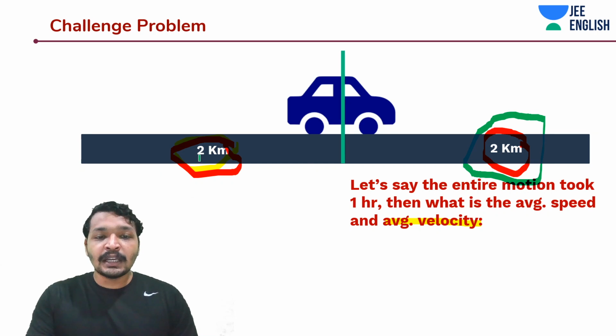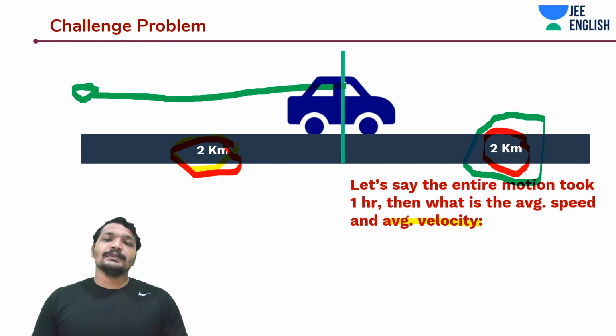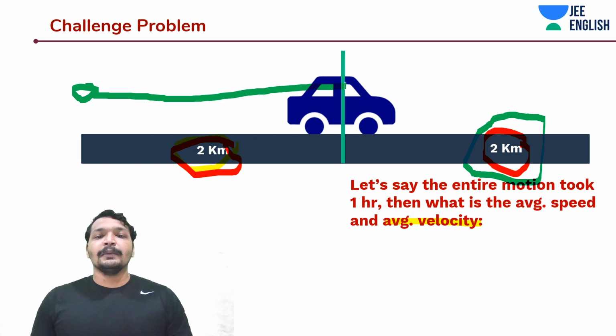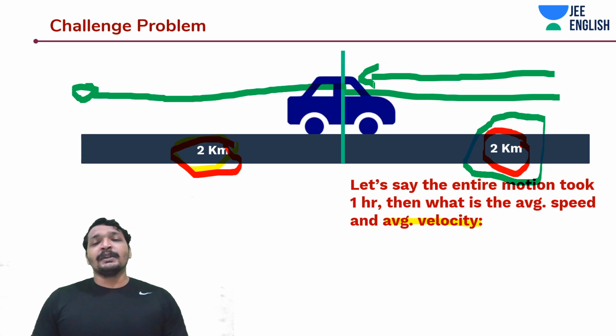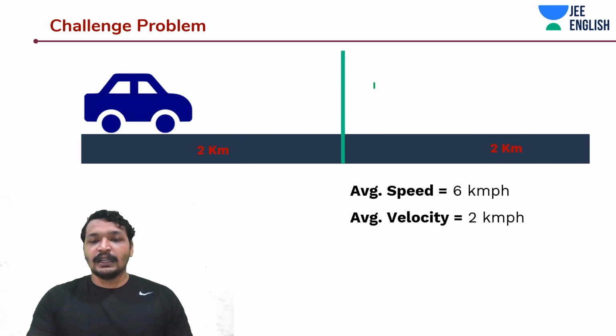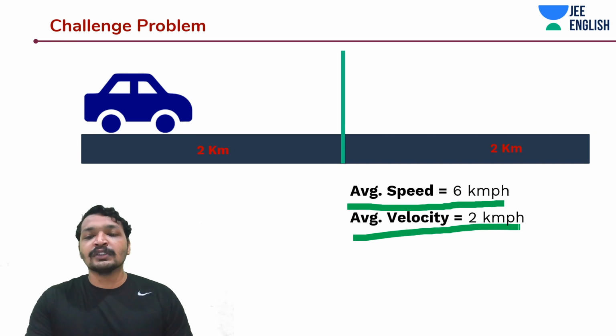What is the distance between the initial and the final point? The car started over here, and it completed its journey over here. That is 2 kilometers. So the magnitude of average velocity for this entire 1 hour journey is going to be 2 kilometers per hour. Whereas for the speed, it's going to be 2 plus 2, 4, and another 2 in the reverse direction. So that is 6 kilometers by 1 hour, that is 6 kilometers per hour. The answer is given over here. Average speed is going to be 6 kilometers per hour, whereas the velocity is going to be 2 kilometers per hour.